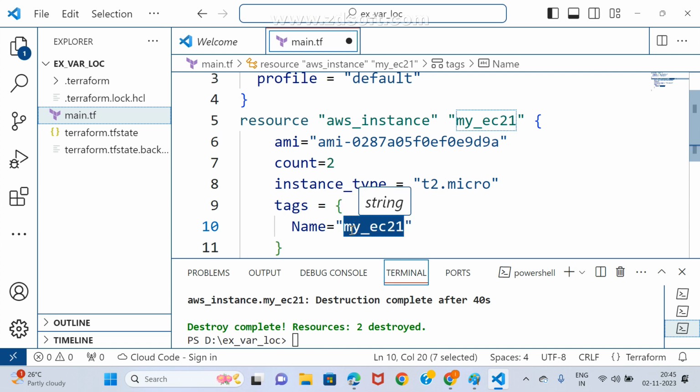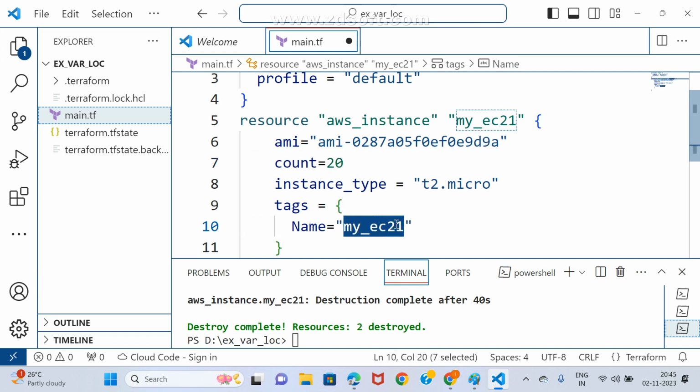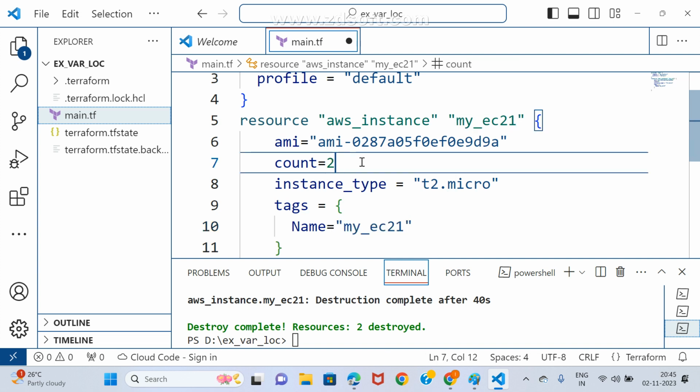Generally, what it may create is static, right? It is not dynamic. It is static. It will fix for two instances. Even if we create 20 instances, all 20 instances will take the same name. Do you agree with me or not? I don't want it like that. I want to change it to dynamic. At least, can you guess it? What I may do is get it in different names.